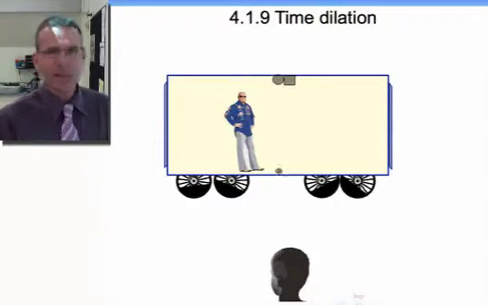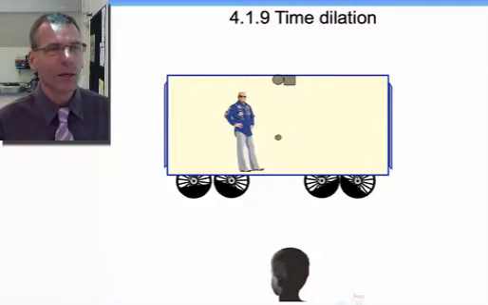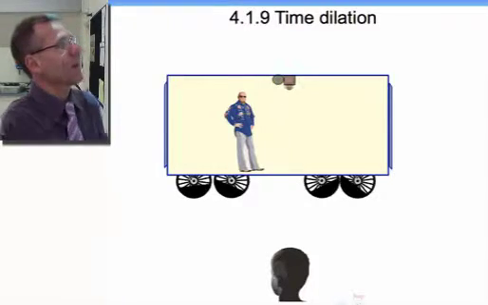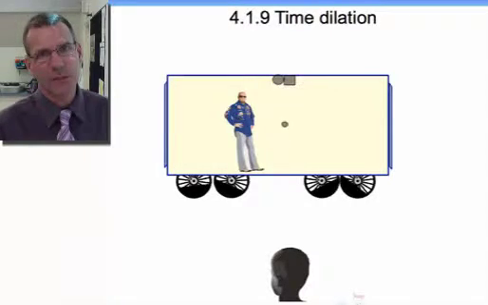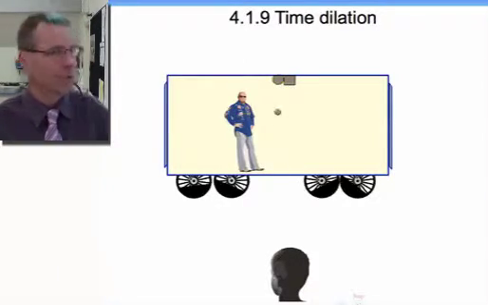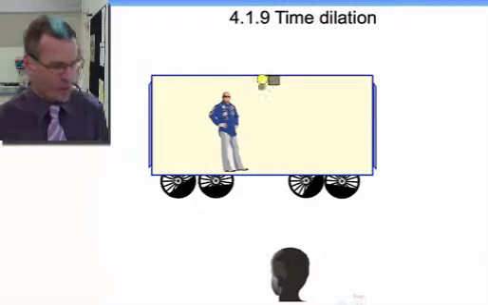So what we have set up in our carriage now is a light clock. There's a light that sends out a pulse of light. It goes to the bottom of the carriage and is reflected off a mirror, comes back up to this device up here at the top, which is a sensor. It's going to give a little beep, and it's going to send the next light pulse down. So effectively, it's a light clock, and of course it's going to be a way of measuring time.